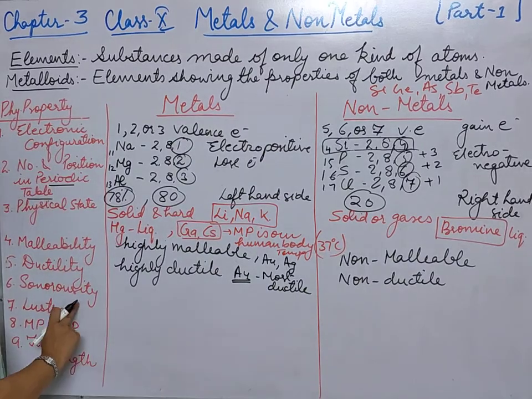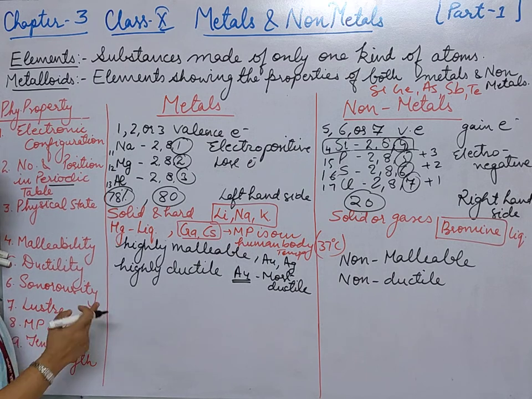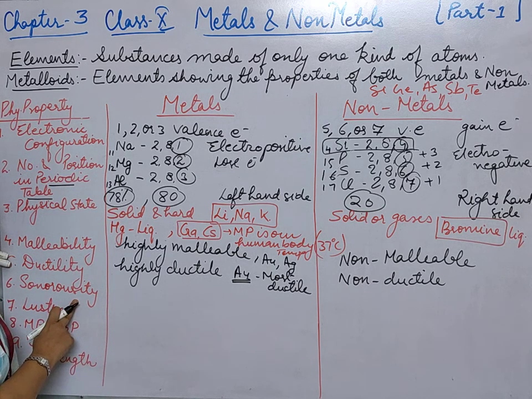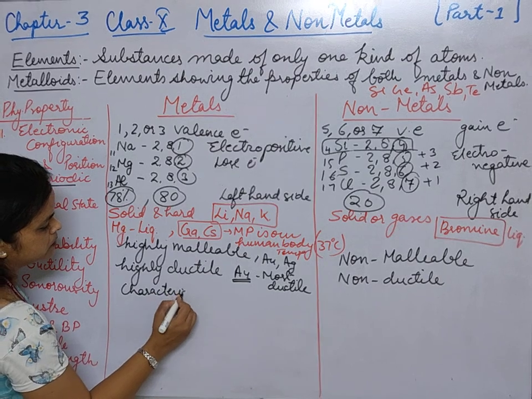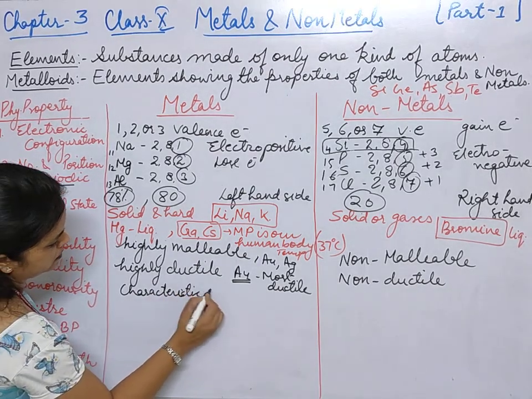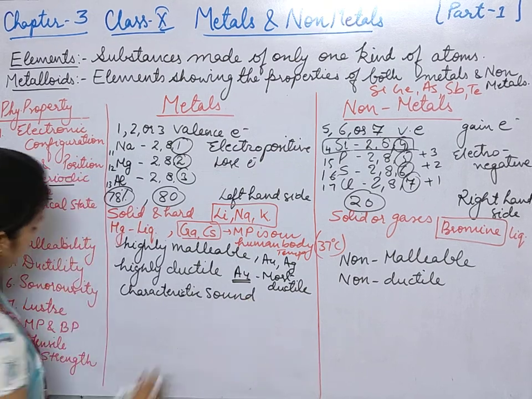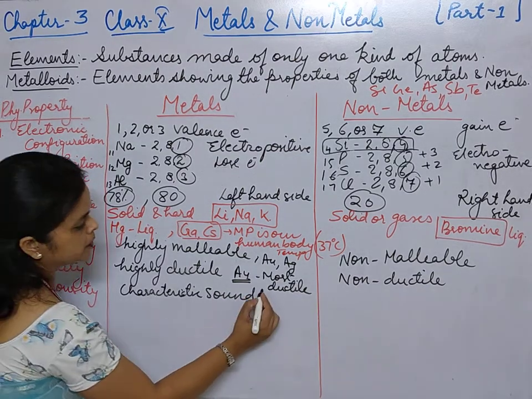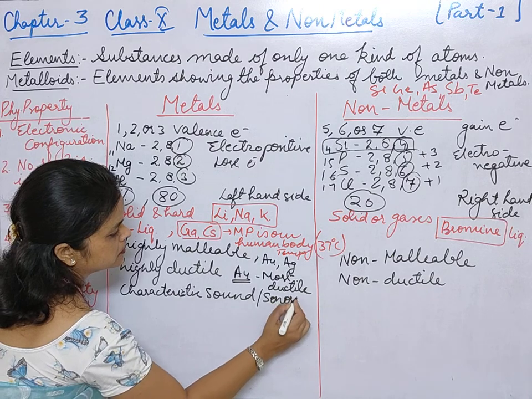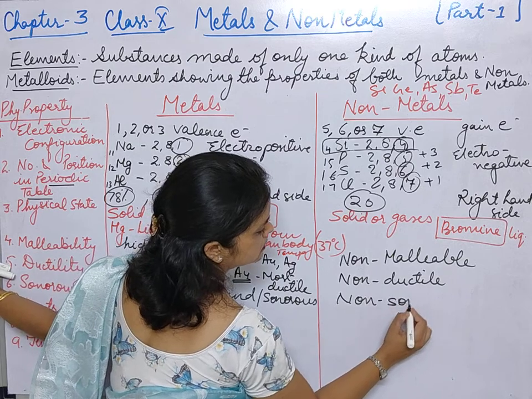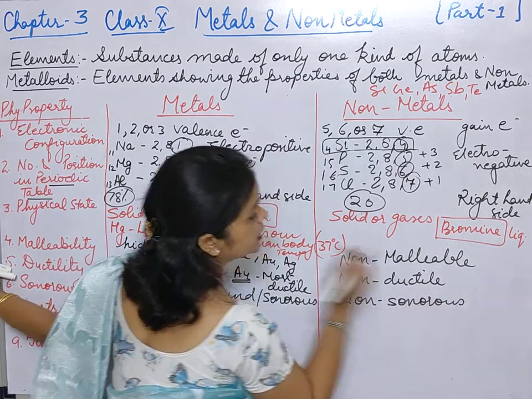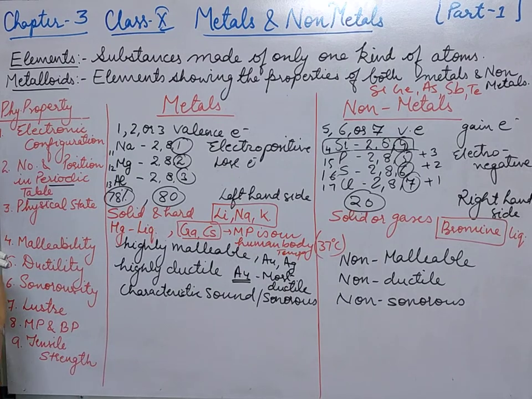Fine. The next property is sonorous. Whenever they strike a hard surface, they produce a characteristic sound. So here we will write, they produce a characteristic sound. That means they produce a sound, or you can write they are sonorous. And here we will write they are non-sonorous. They do not produce any such characteristic sound.